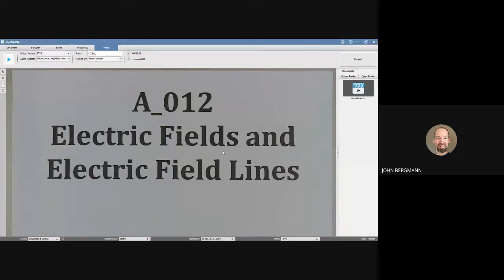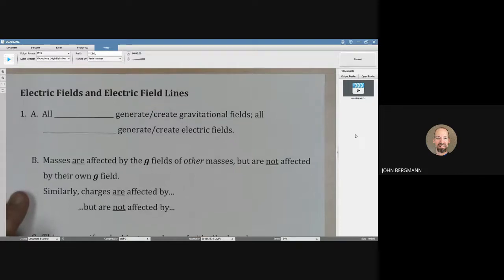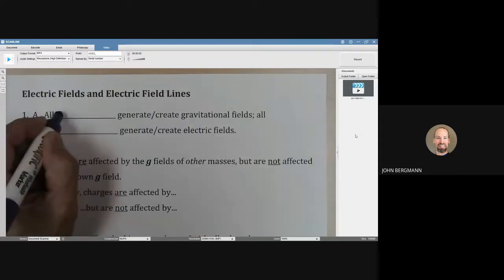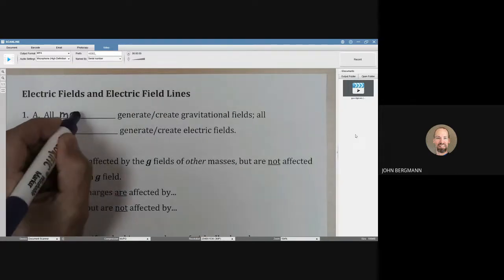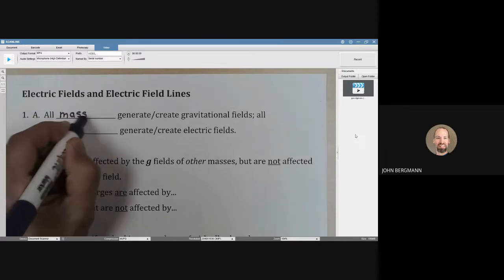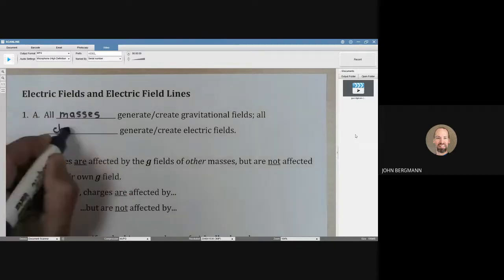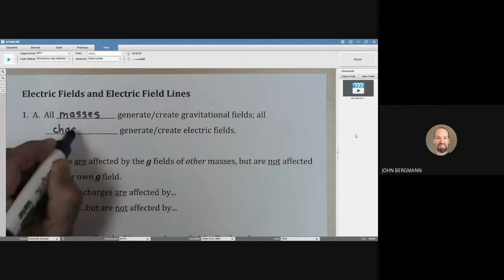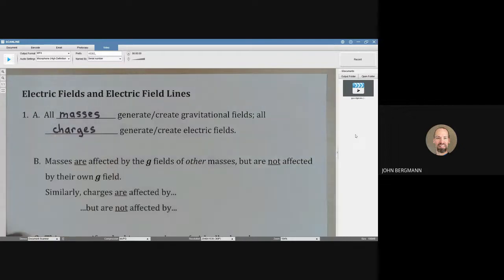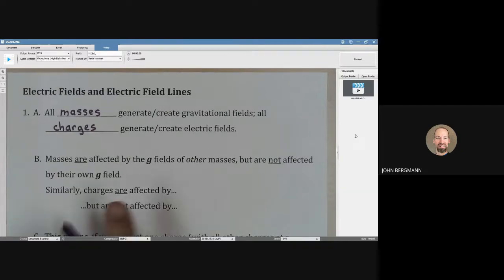Here we're going to talk about electric fields and electric field lines. All masses generate or create gravitational fields, and all charges generate or create electric fields. Masses are affected by the gravitational fields of other masses, but they are not affected by their own.